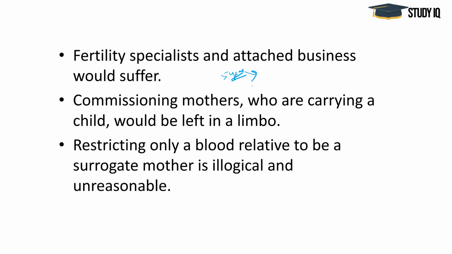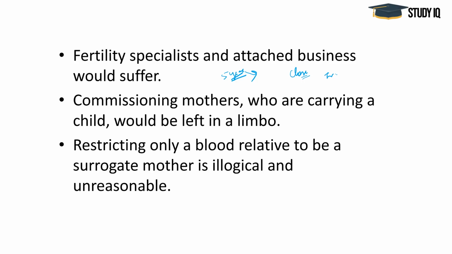So the surrogate mother must be a close relative of the intending couple. The bill does not define who are the close relatives, and restricting only a blood relative to be a surrogate mother is totally illogical and unreasonable. It is illogical because you are giving rise to the traditional Indian system of a family and patrilineal lineage, right?